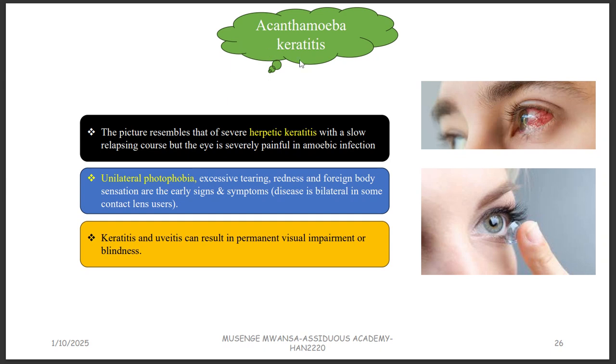You can see for the Acanthamoeba keratitis, this is a contact lens that this person is using. They put it on the eye so that they can see properly. But imagine this one has been infected with the same Acanthamoeba, so that is going to result in this condition. Some features of this condition will be unilateral photophobia, where a patient can't accommodate light, excess production of tears, redness, and foreign body sensations. Like you just feel like there's something in the eye, so you'll be scratching very much, and of course that can contribute to the redness of the eye.